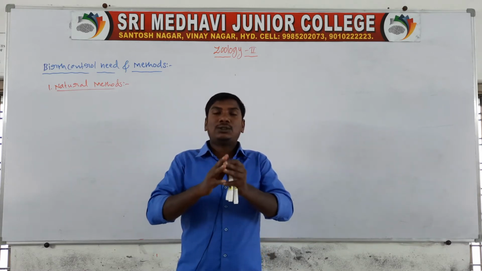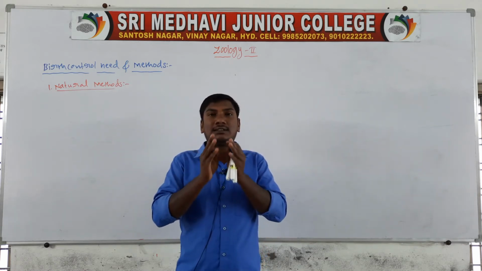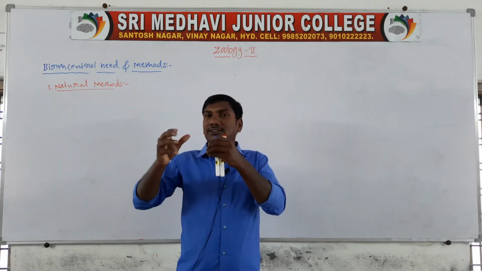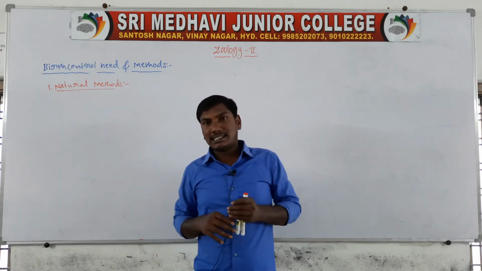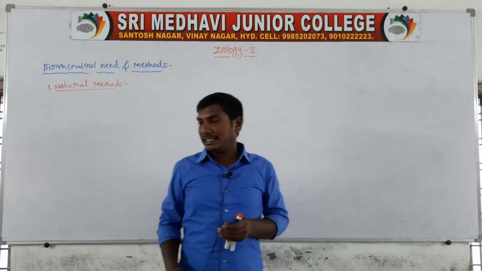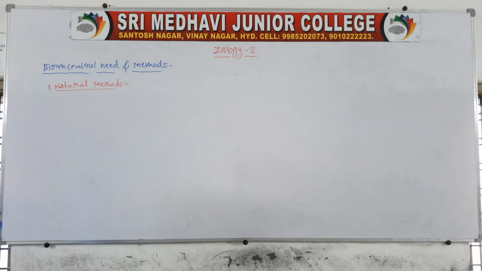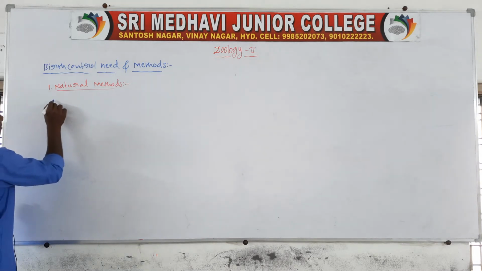Natural methods are the prevention of pregnancies naturally, where the sperm do not reach the ovum. Natural methods are of three types. First one is periodic abstinence.